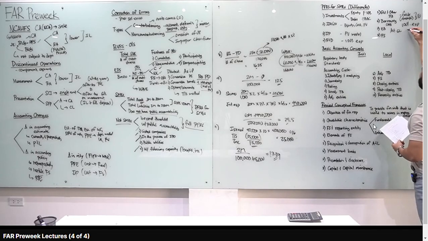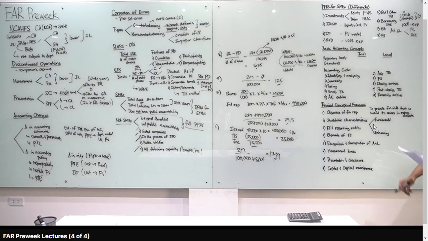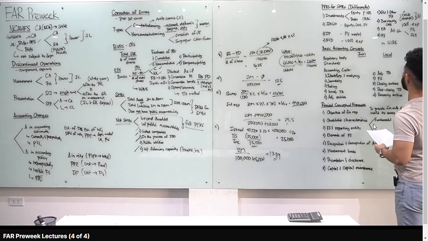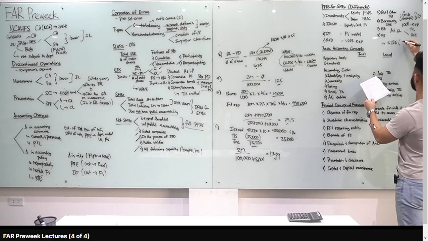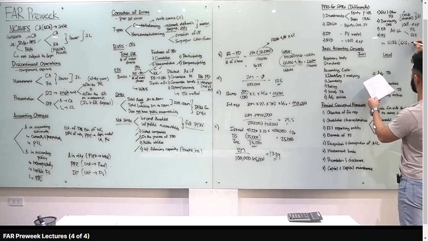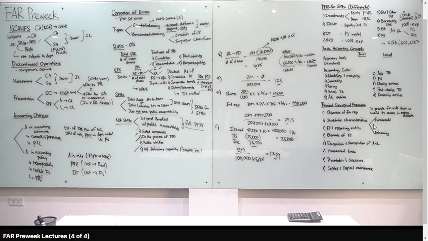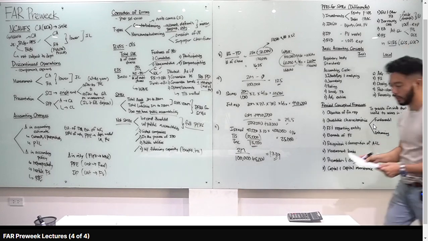Sa PFRS for SMEs, may option yung entity, pwedeng P&L or OCI. Sa financial statements naman, same lang. May statement of financial position, comprehensive income, cash flows, equity, and meron ding statement of income and retained earnings. Okay? So, pwedeng ang kapalit yan ng statement of comprehensive income and statement of changes in equity. So, ulitin ko class. Same lang yung set of FS, pero may option yung SME na mag-prepare ng statement of income and retained earnings. Okay? Kapalit niyan yung statement of comprehensive income and changes in equity.